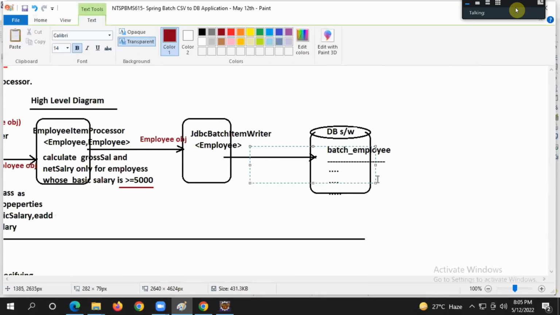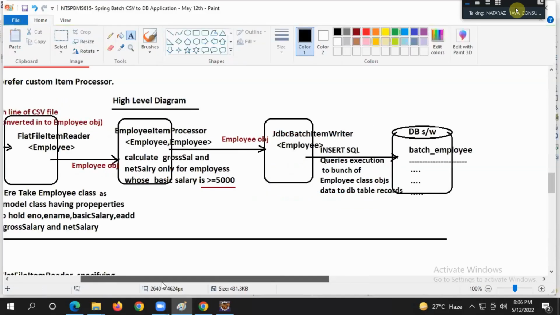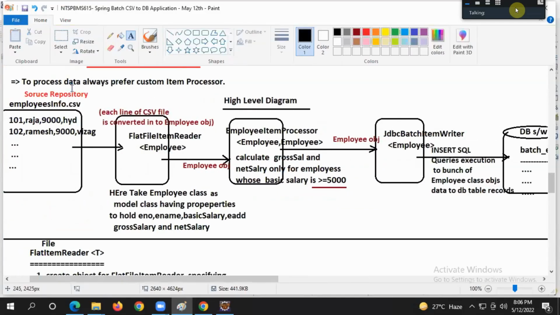Insert SQL queries execution, to insert a bunch of employee class objects' data into DB table records. Are you listening to my statement, guys? Super.